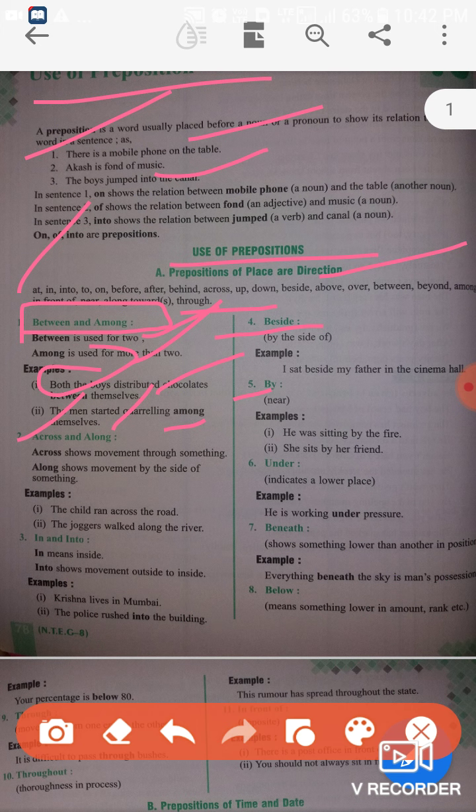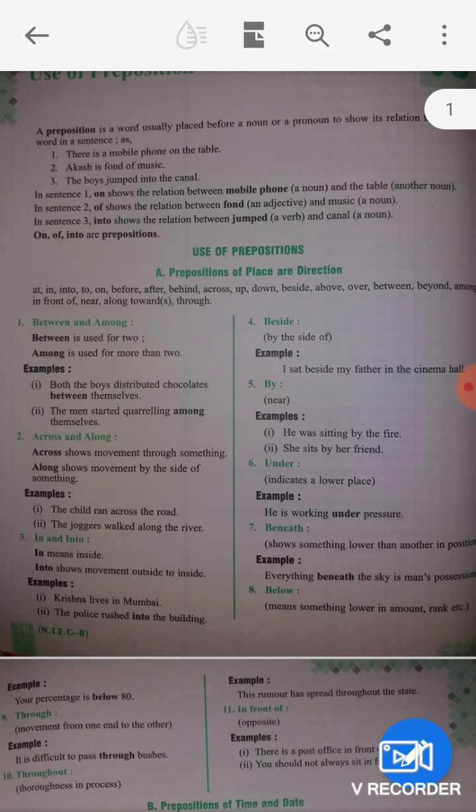Across shows movement through something. Along shows movement by the side of something. For example, a child ran across the road. Means, in short, across is from this side to that side. Like when you are crossing a road, from this side to that side, that is across. The joggers walked along the river.